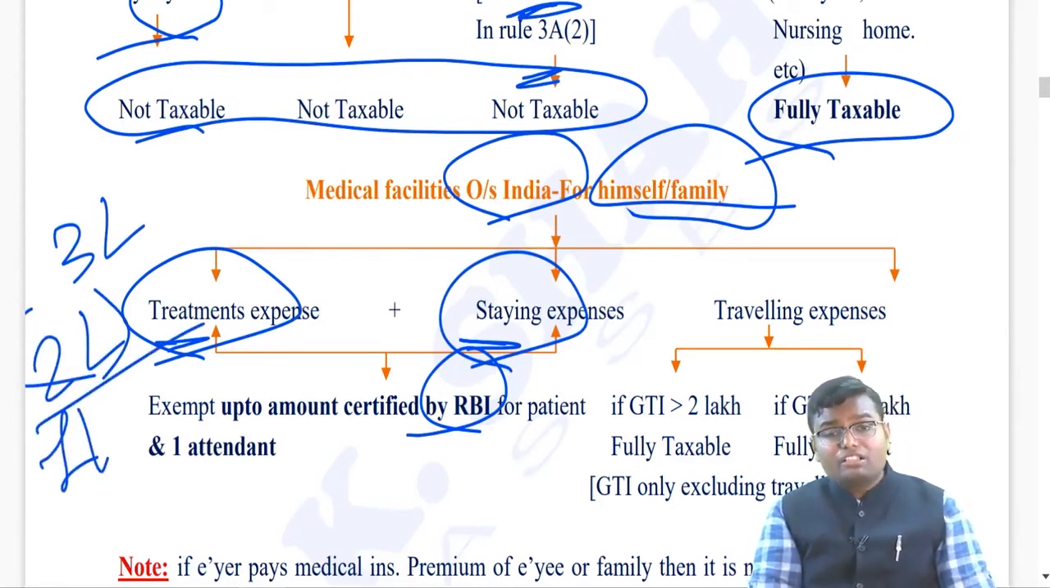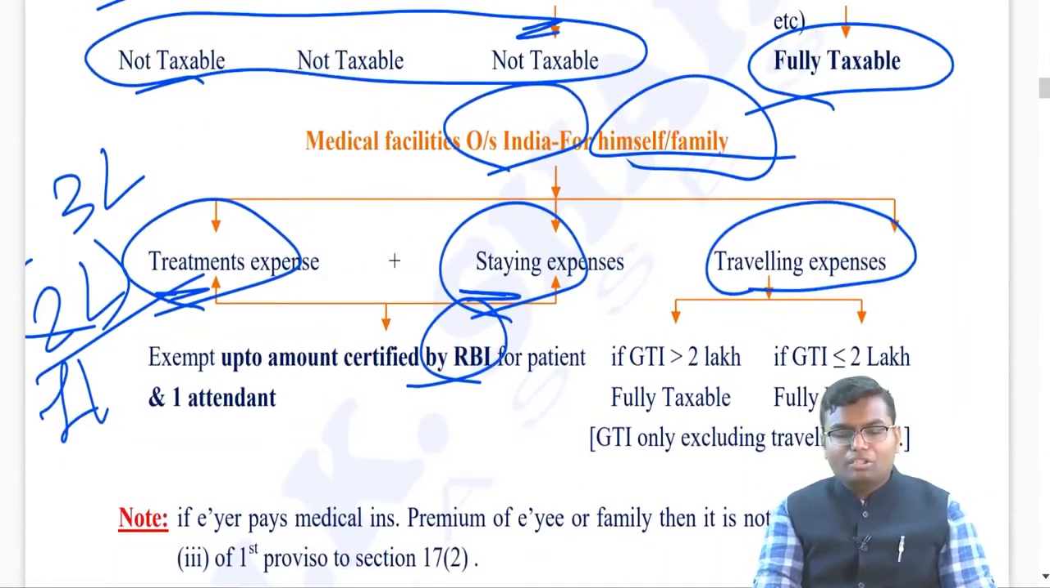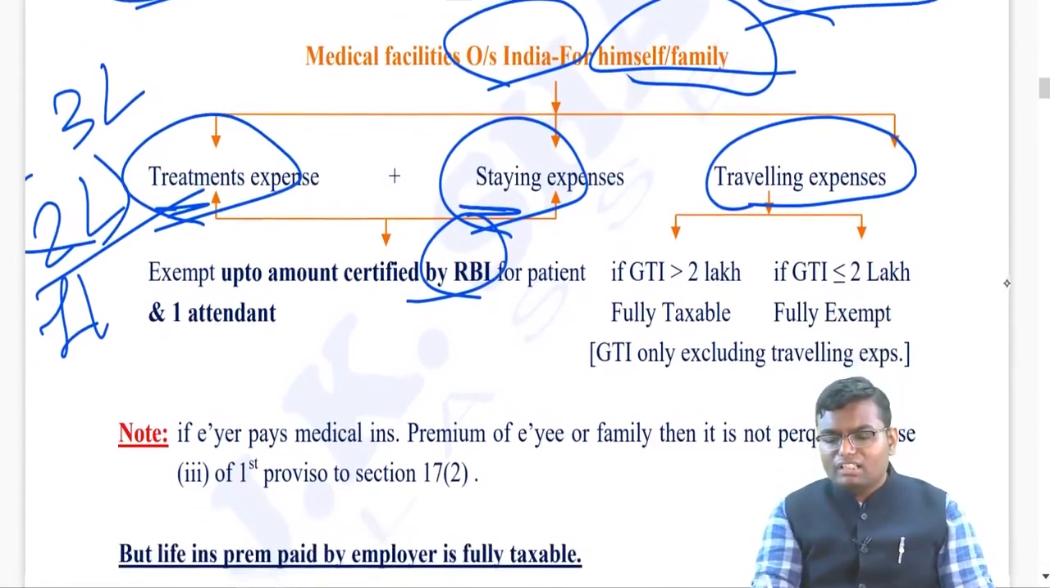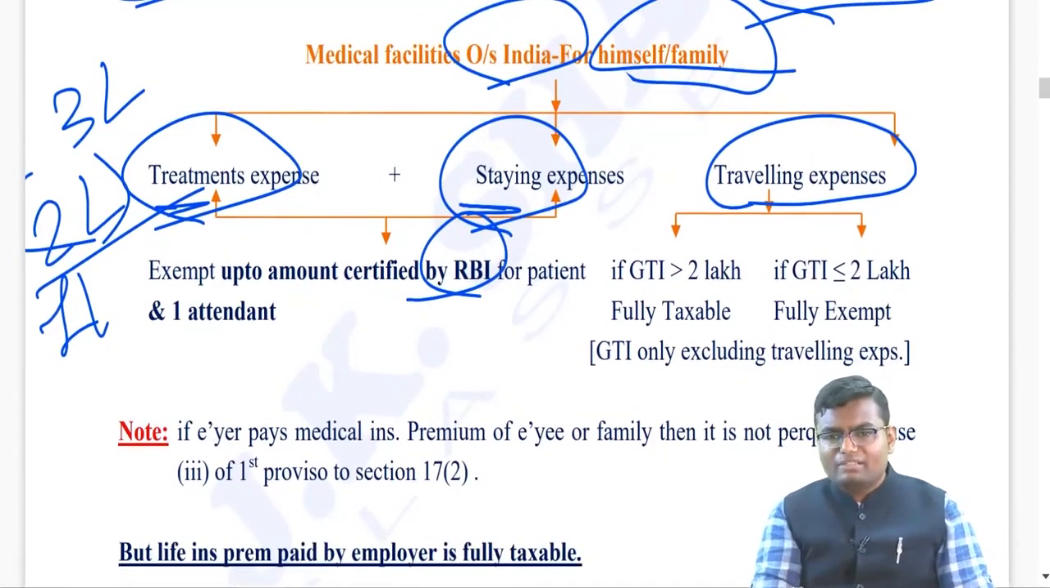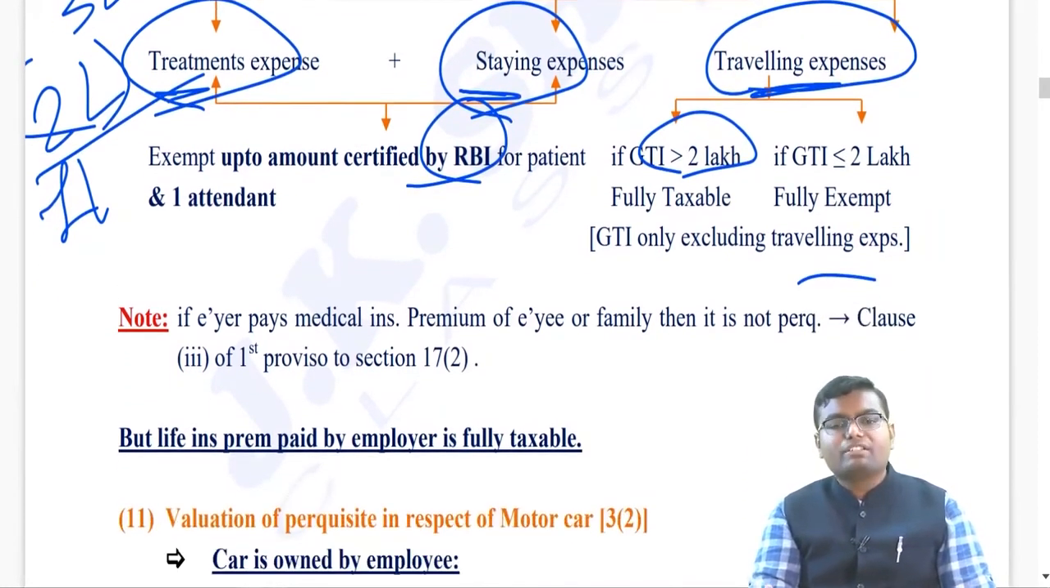Now this exemption is only if the expenditure is done for you plus 1 attendant. For the balance, if reimbursement is done, it is taxable. Now if traveling expenditure is also reimbursed by the employer, you see what your gross total income is after including all the above taxability, excluding traveling expense. If it is more than 2 lakh, then this traveling expense reimbursement will be fully taxable. If it is less than or equal to 2 lakh, then it will be fully exempt.